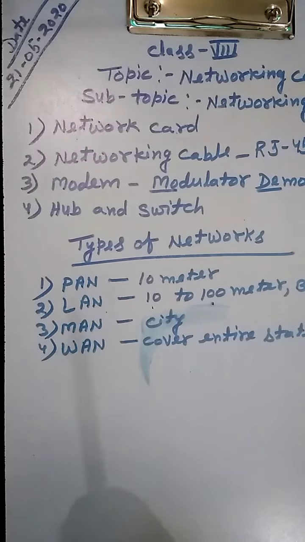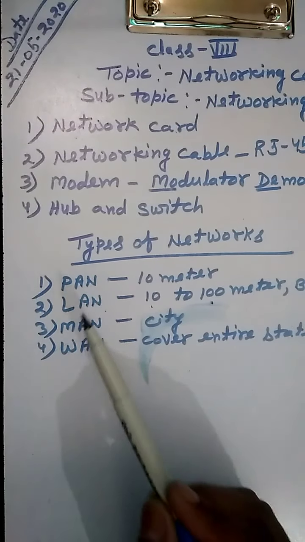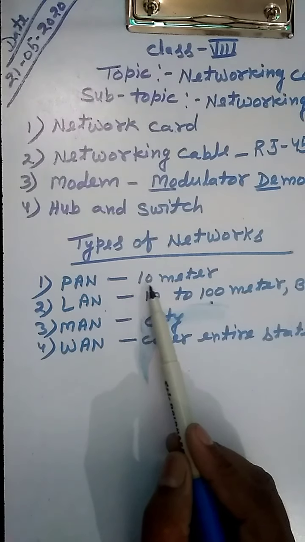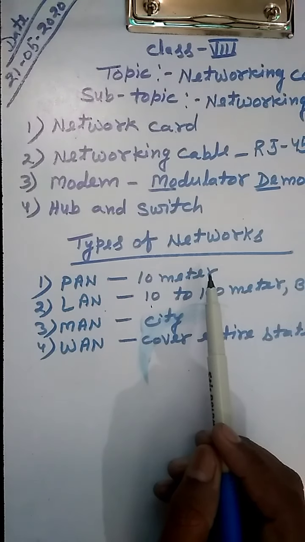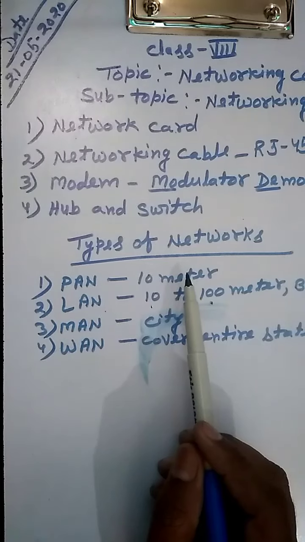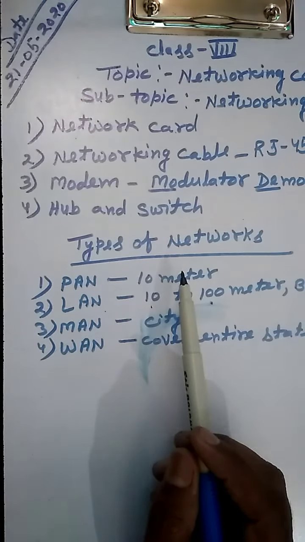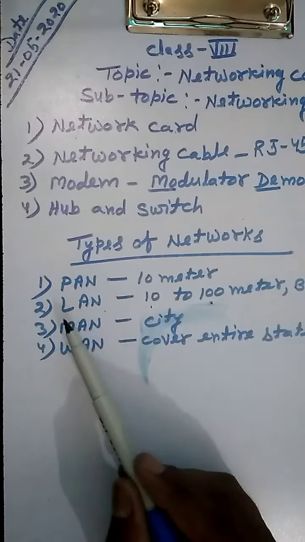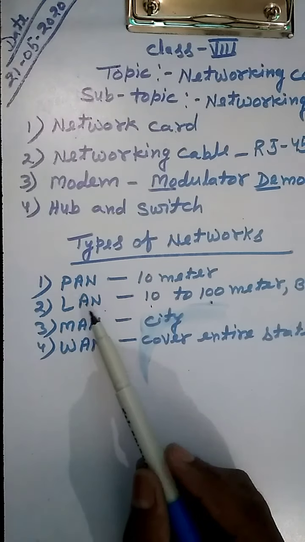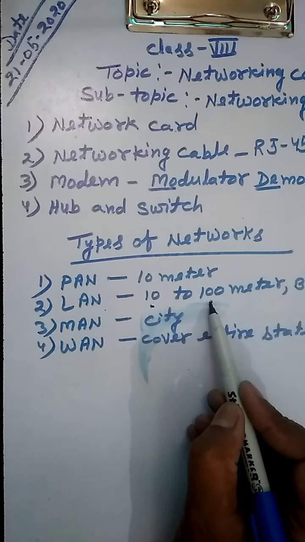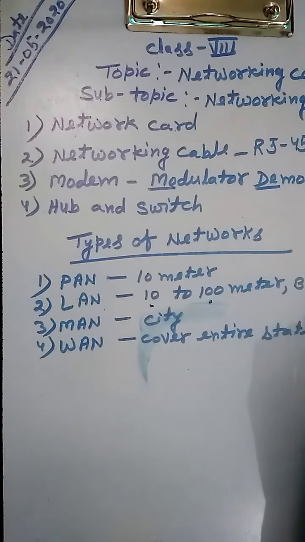So we can say that a personal area network is used within a 10-meter distance, and we can connect laptop and mobiles only. But the local area network covers 10 to 100-meter distance and is mainly used in a building or in an office.